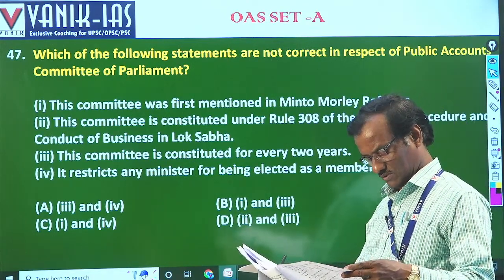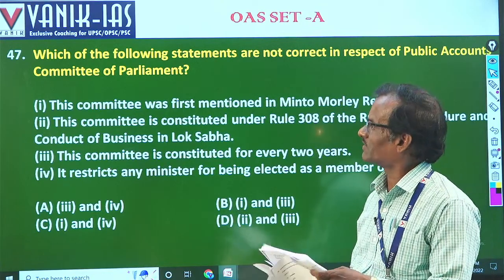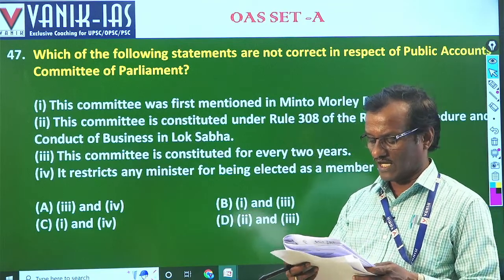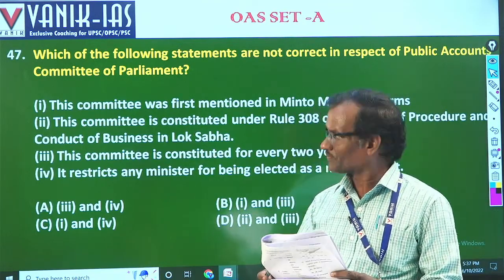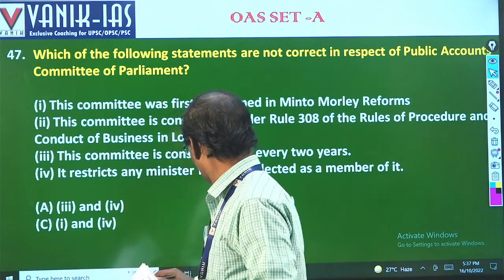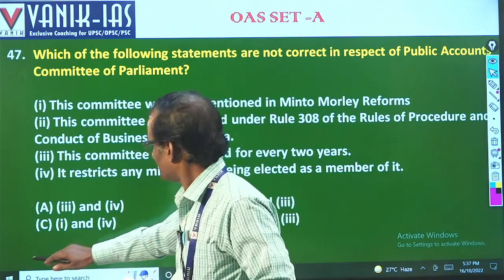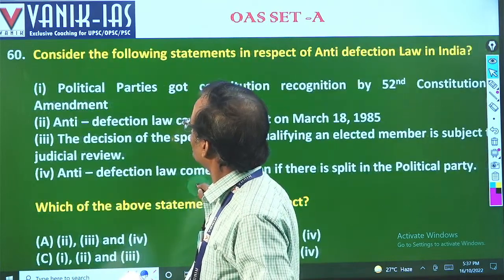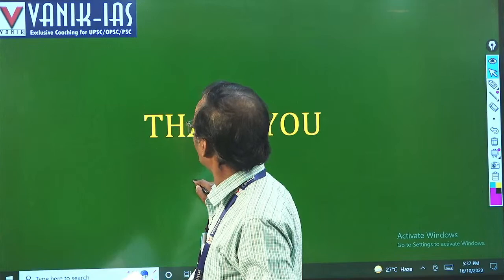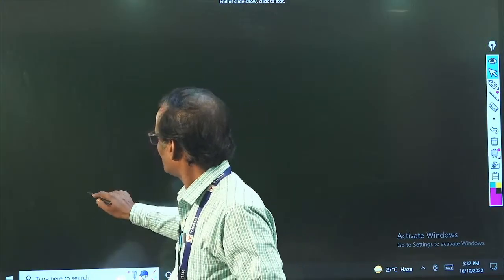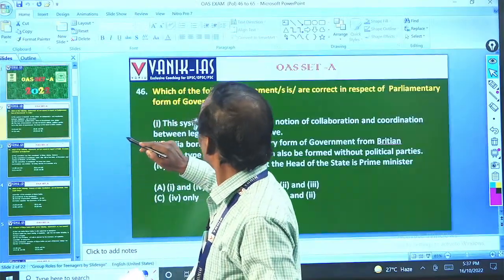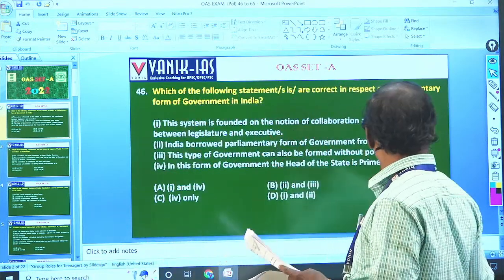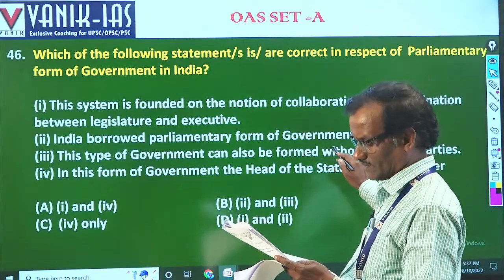Another question was there in 41, set A. I am reading out the question.